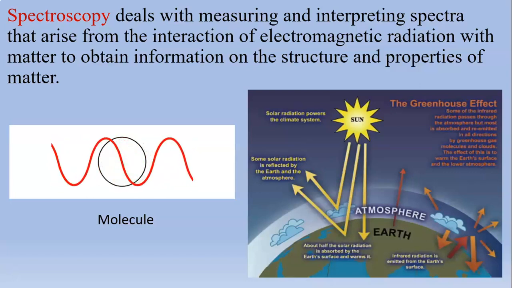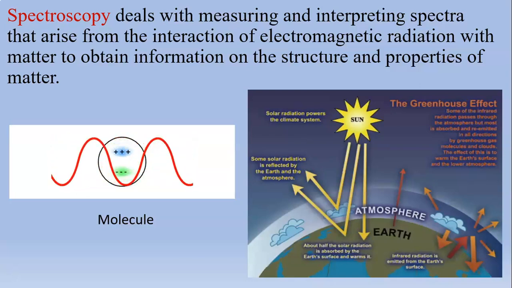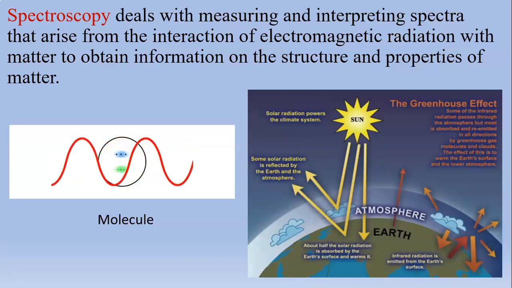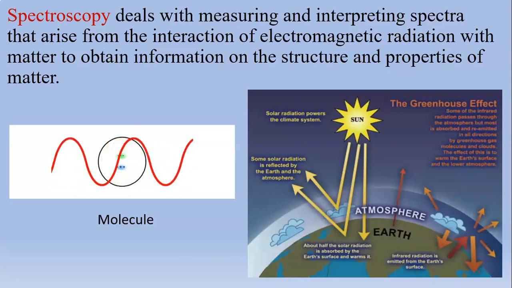But nowadays, we are concerned about the enhanced greenhouse effect. It arises due to an increase in the levels of carbon dioxide in the atmosphere. Before the Industrial Revolution, the level of CO2 in the atmosphere was 280 ppm, and nowadays the level has increased to about 415 ppm. This causes an increase in the temperature of the planet, the so-called global warming. This causes severe climate changes and has many detrimental effects like floods, droughts, rise in sea levels, melting of glaciers, hurricanes, etc.